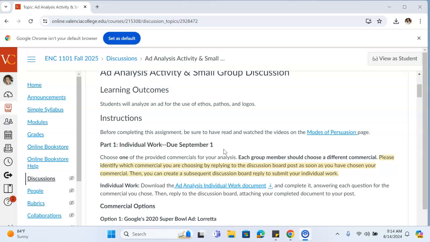You're going to choose one of the provided commercials for your analysis. Each group member should choose a different commercial. Please identify which commercial you are choosing by replying to the discussion board post as soon as you have chosen your commercial. Then you can click discussion board reply to submit your individual work. Again, I want you to be aware, one person can choose one of the commercials. I don't want to see more than one group member doing the same commercial.